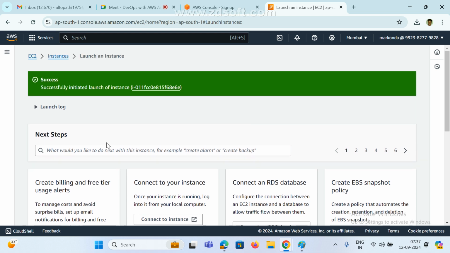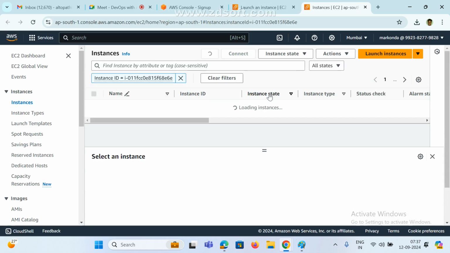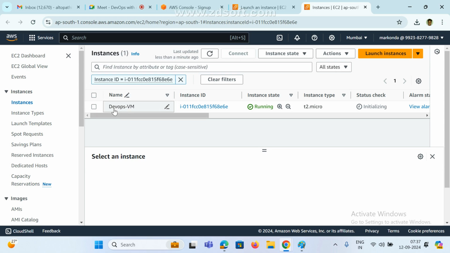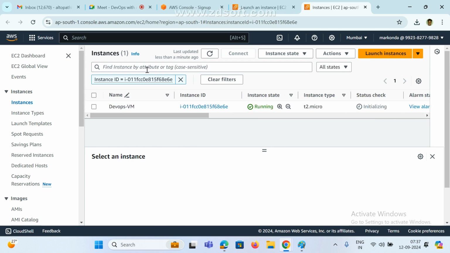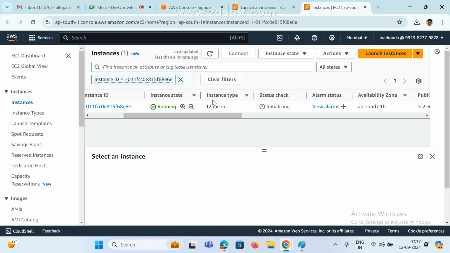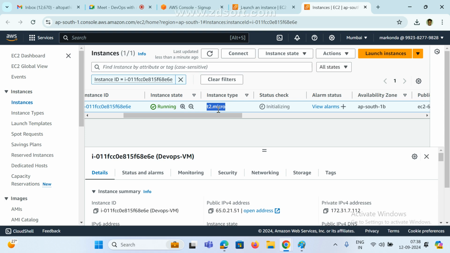Okay, now I want to see whether it is really launched or not. Click on this instance ID. Now see here, this is my tag name, my instance ID and instance state. We can see a few more columns here: the name, instance ID and instance type, which instance type you selected. In real time, we can see high range only, not T2 micro, medium, small and all. Already I showed, just remember, this is very, very important.